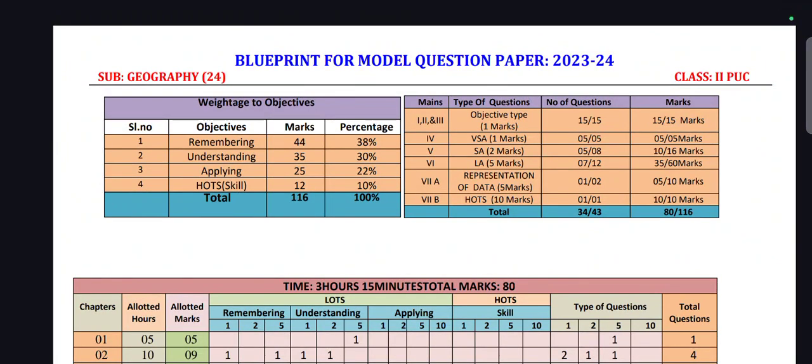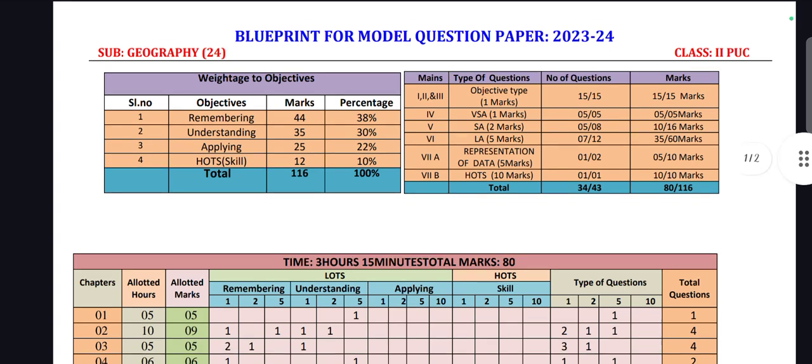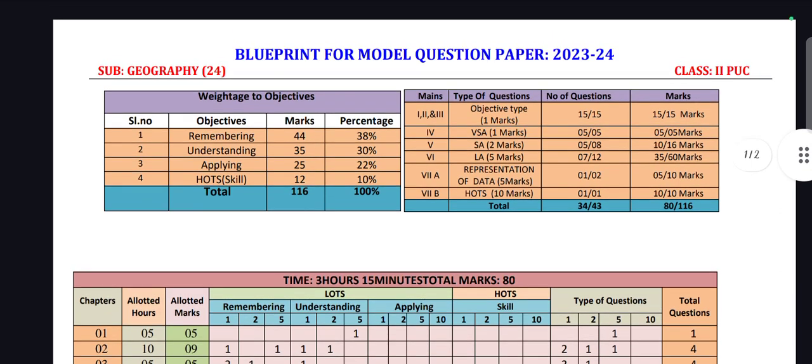In this video I'm going to tell you about the Second PU Karnataka board model question paper blueprint 2023 and 2024, that is the geography subject. The weightage of the objective has four parts. First is remembering, second is understanding, third is applying, and fourth is skills. Remembering is 44 marks, understanding 35 marks, applying 25, and skills 12 marks.